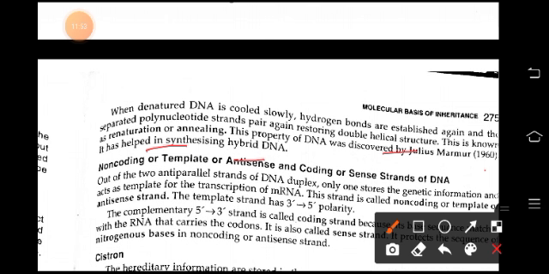Non-coding or template or antisense, and coding or sense strands of DNA. Out of the antiparallel strands of the DNA duplex, only one stores the genetic information and acts as the template for the transcription of mRNA. This strand is called the non-coding or template or antisense strand. The template strand has 3' to 5' polarity. The complementary 5' to 3' strand is called the coding strand because it carries the same codons as the RNA; it is also called the sense strand.